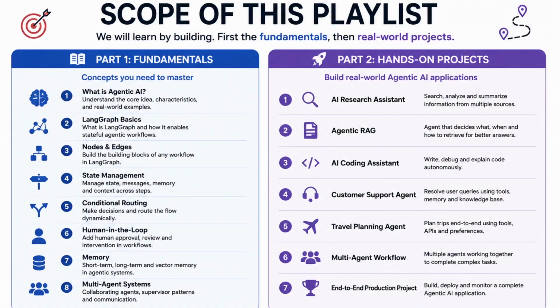But theory alone is not enough. We will also build some complete projects because that's how real learning works. By the end of the playlist, you will be able to design, build, and understand modern agentic AI systems that resemble what companies are building today. So think of this playlist as a roadmap from beginner to building production-style agentic AI applications.